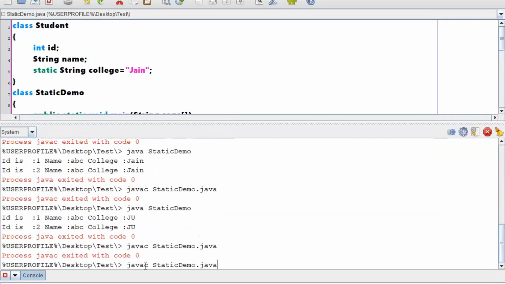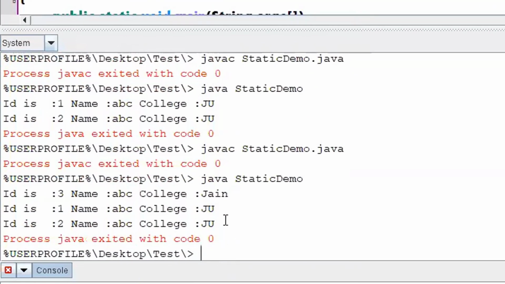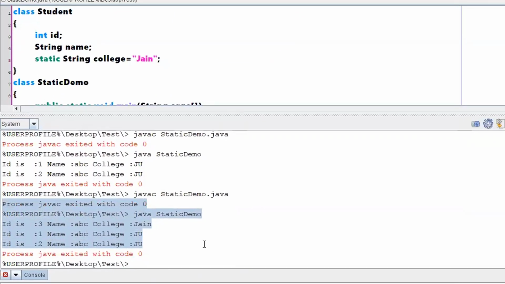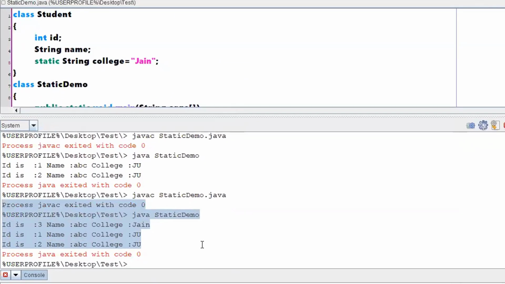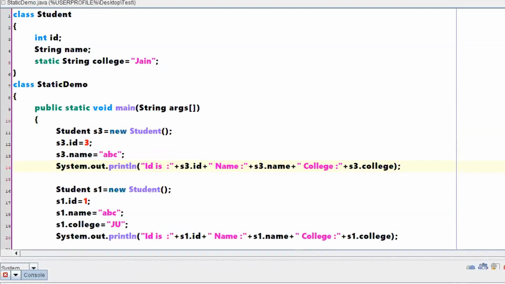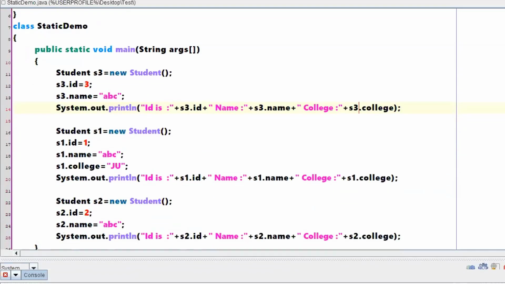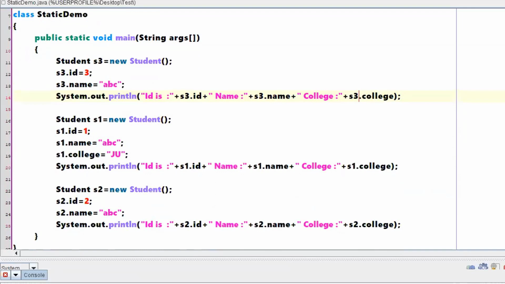Compiled, fine. See, which object has been created first? S3, because that is the first instruction you wrote. For the first object, the value remained as Jain. For the later objects, once you have changed the value to JU, the same value has been replicated for the next object also. That means you will have only one copy of the value, and that copy needs to be shared by everyone.